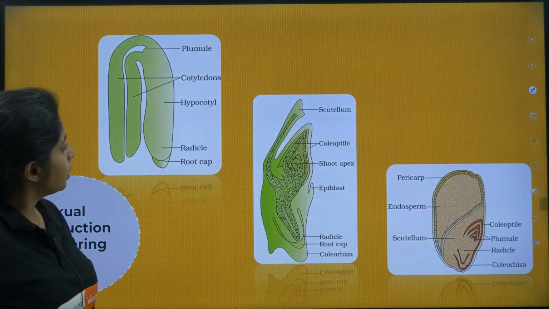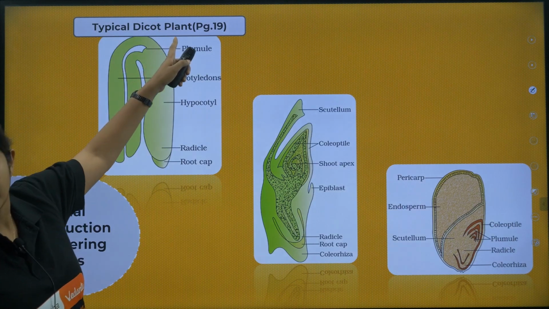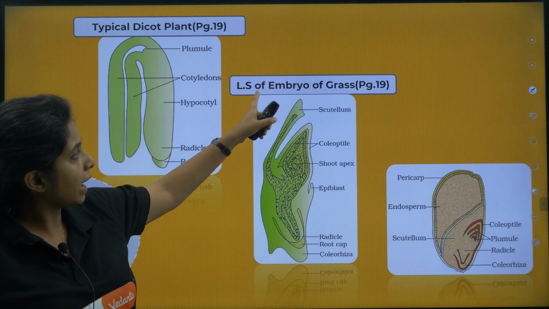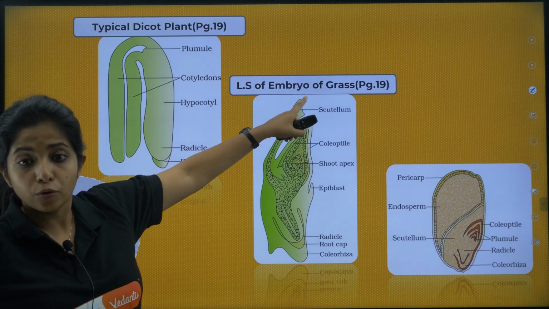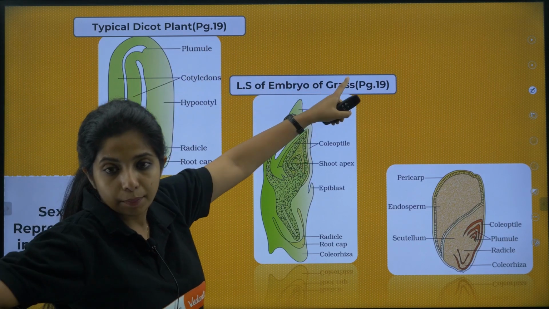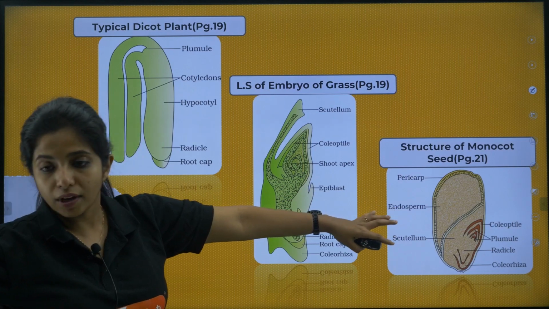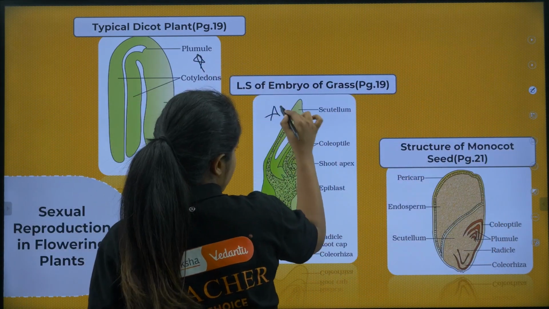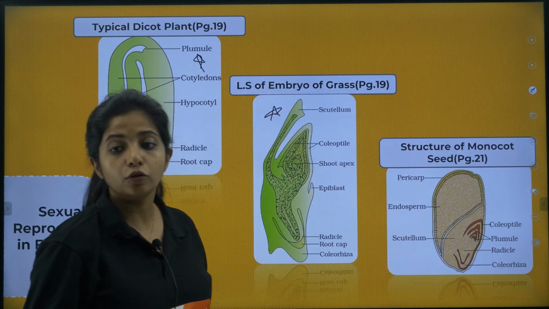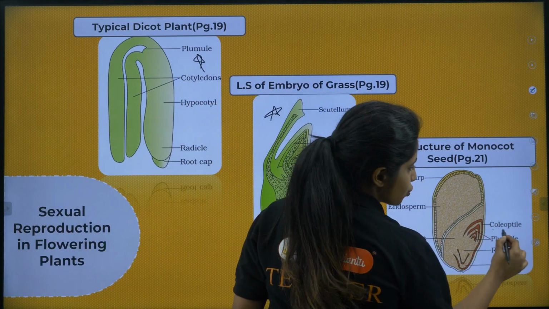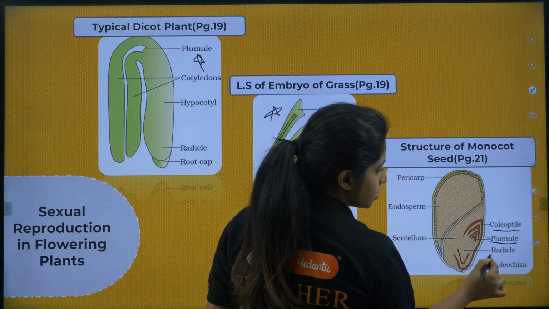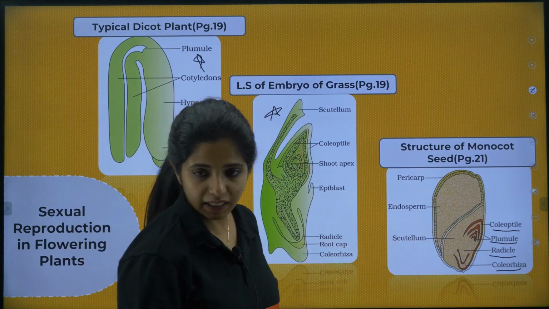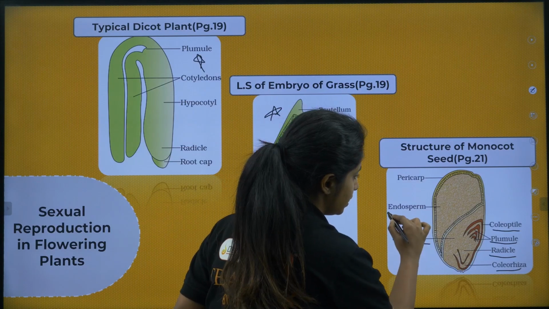Now the next thing, you have typical dicot plants embryo, okay, page number 19. LS of embryo of grass, that is monocots. This is dicot, this is monocot, page number 19 again. And this picture you don't have to draw, okay. This and this can come for drawing, this won't be coming for drawing, you have to label it. So you should be knowing that this is coleoptile, this is plumule, this is radicle, and this is coleorhiza. And this extra thing towards one side is scutellum. And this is the endosperm.